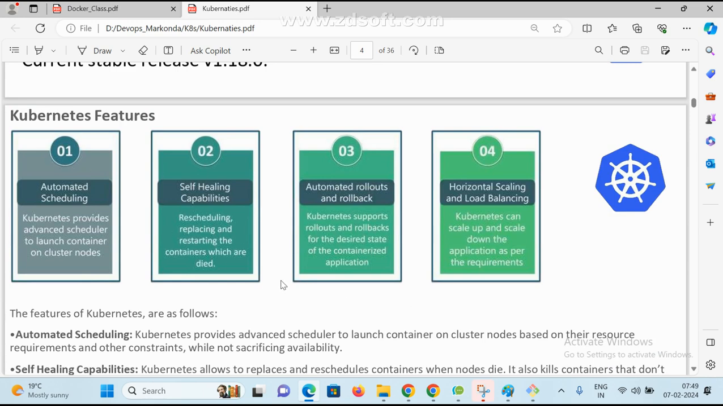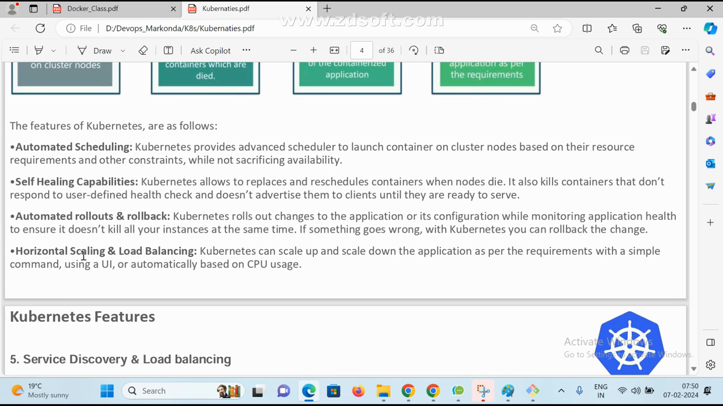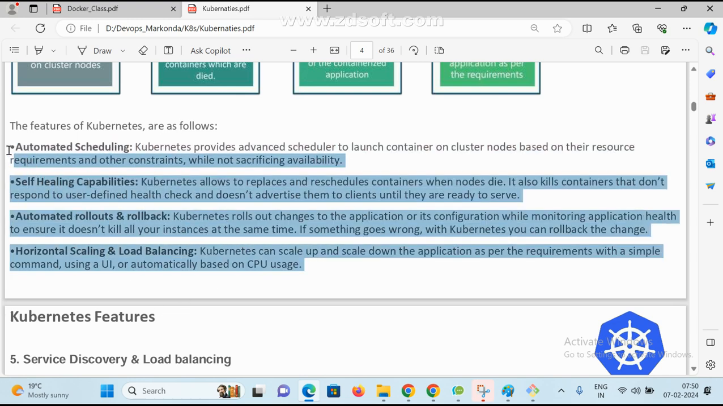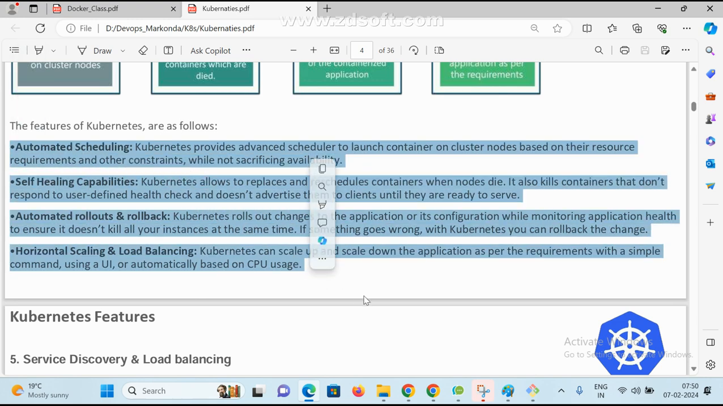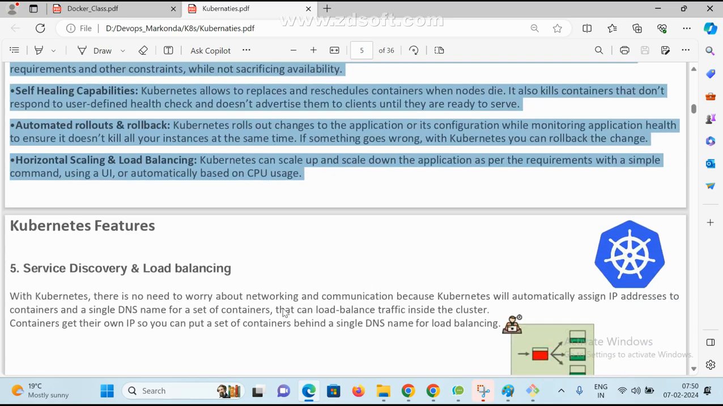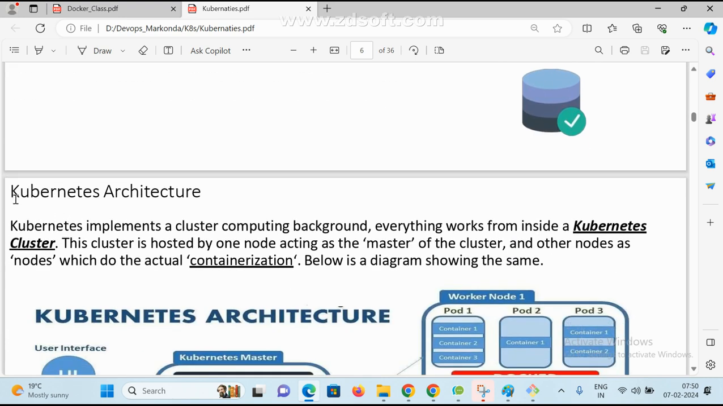Not only this, there are many features available in Kubernetes, and these are some of the major features. We just discussed how automated scheduling works, the self-healing concept, automated rollouts and rollbacks, and horizontal scaling and load balancer. Clear, Karthik? Just go through this, and the next class is very, very important.